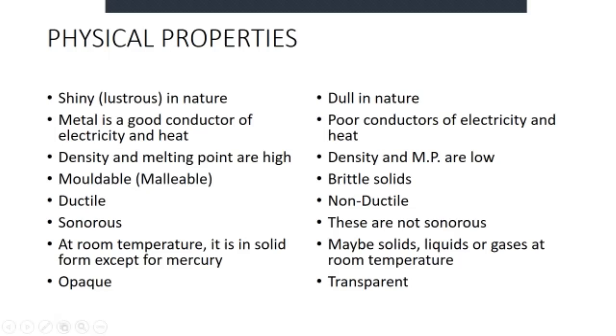Metals are ductile. When you draw them into a thin wire, it is easily possible. If you have 1 gram of gold, you can stretch it up to 2 kilometers in such a wire. It is not going to break even. While non-metals are non-ductile because they do not have such a property. Metals are sonorous.